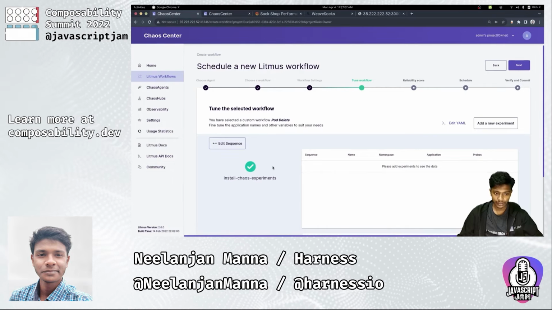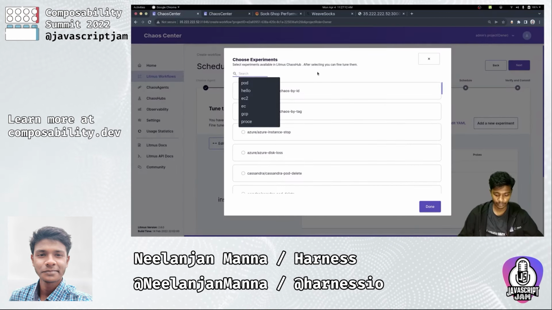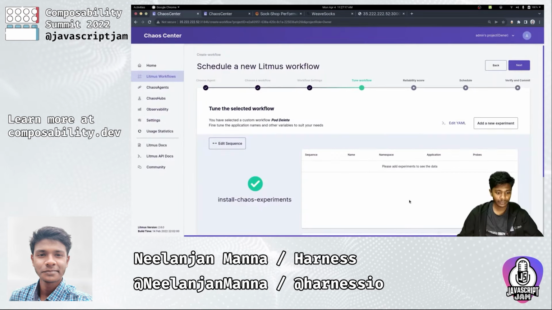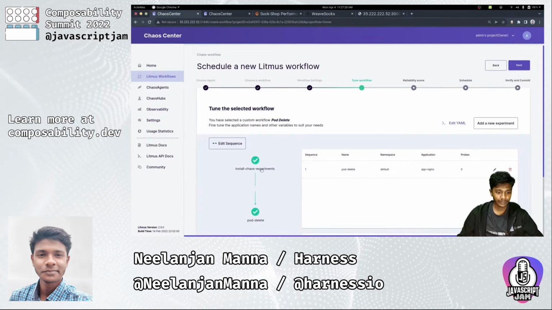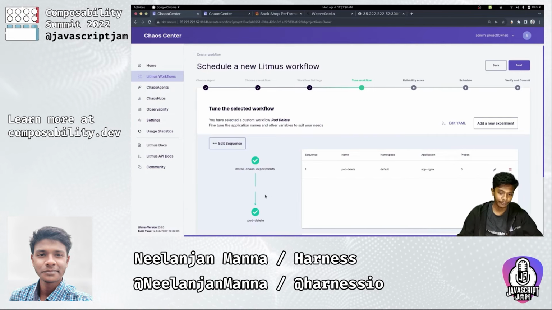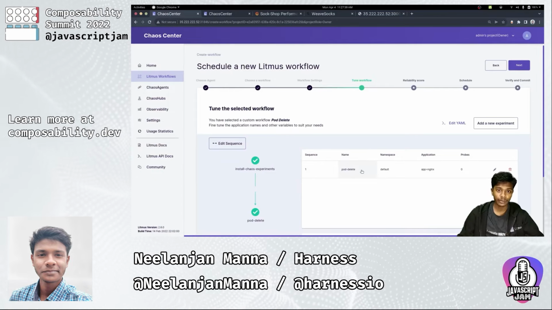So here in the tune workflow, let us add our first chaos experiment, that is the pod delete experiment. And as you can see, we have successfully added our pod delete experiment as a next step to the install chaos experiments. So what this graph is trying to depict is that we'll first be installing the pod delete experiment, and then we'll actually be performing the pod delete experiment. And with that, let's first configure our pod delete experiment so that we can target our sock shop